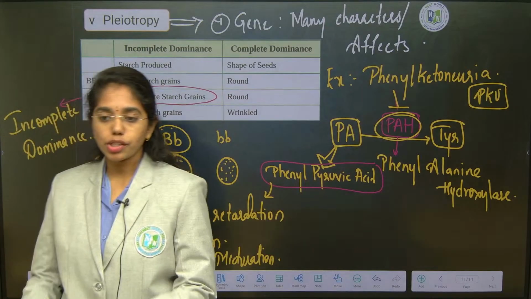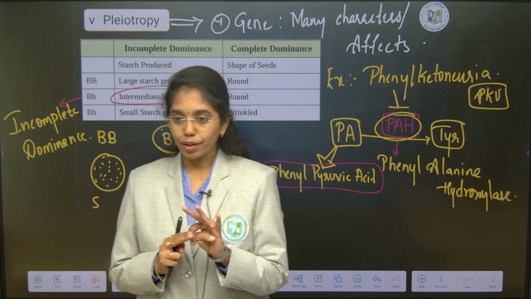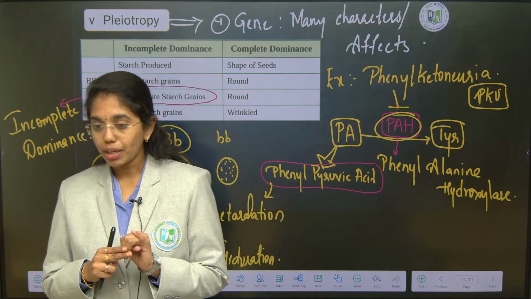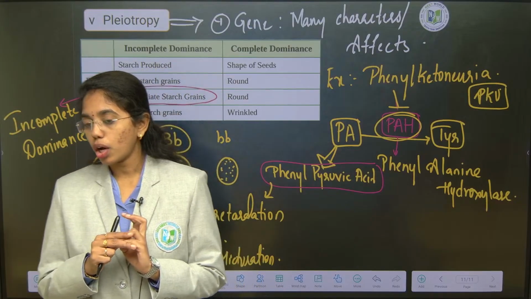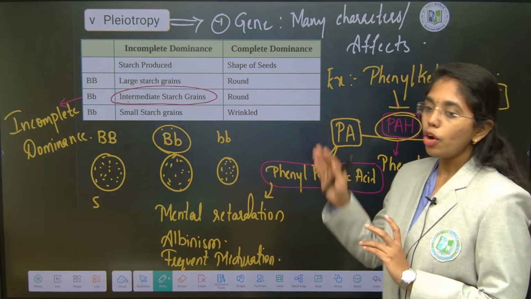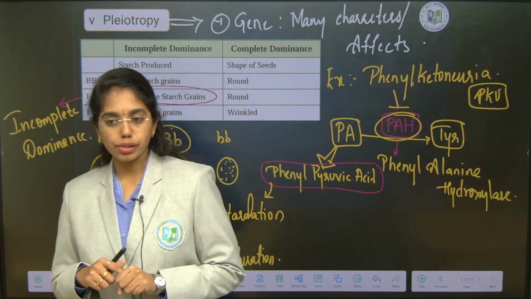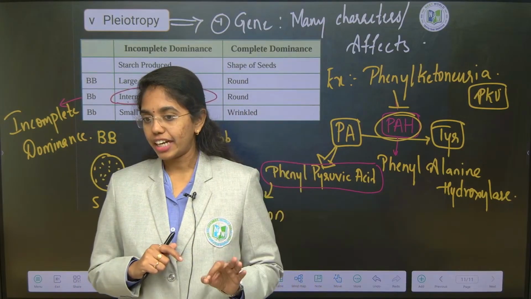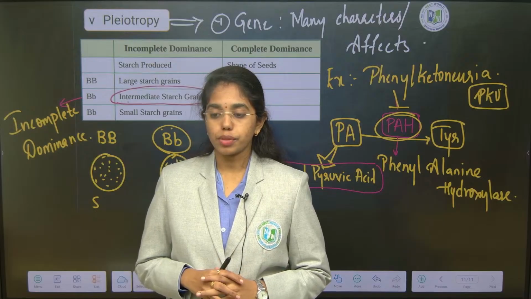So what we have covered today from the beginning: a complete picture of the chapter. Second is monohybrid cross. Third is the laws derived from monohybrid cross, and the exceptions to the law of dominance. Of those, we have discussed in detail incomplete dominance, multiple allelism and pleiotropy. Codominance is yet to be discussed, along with dihybrid cross, law of independent assortment, and polygenic inheritance. In the next class we will see these along with numericals. That's all for today's session. Thank you.